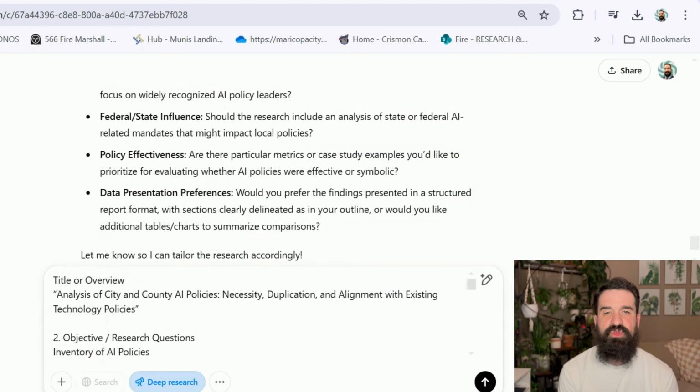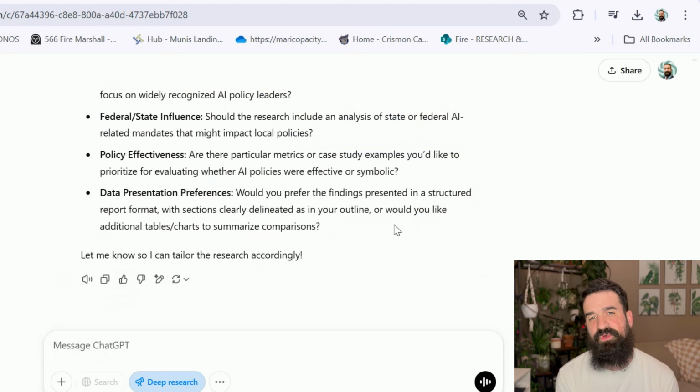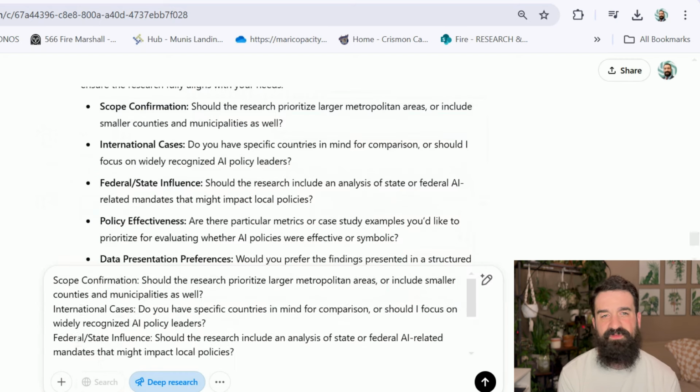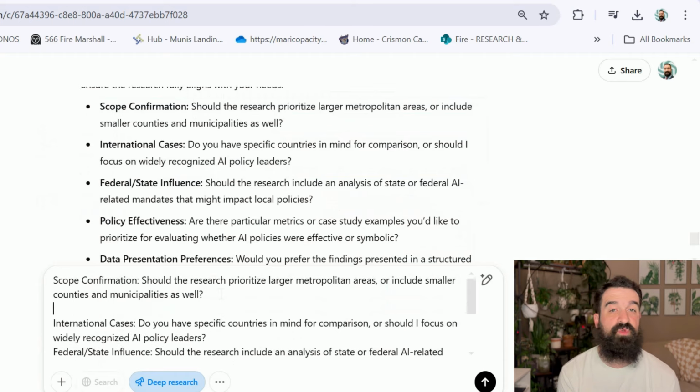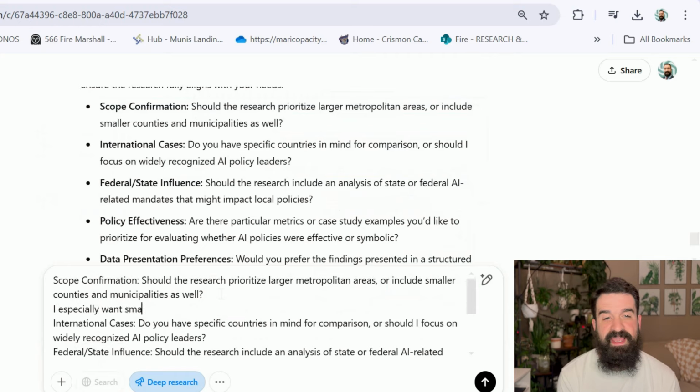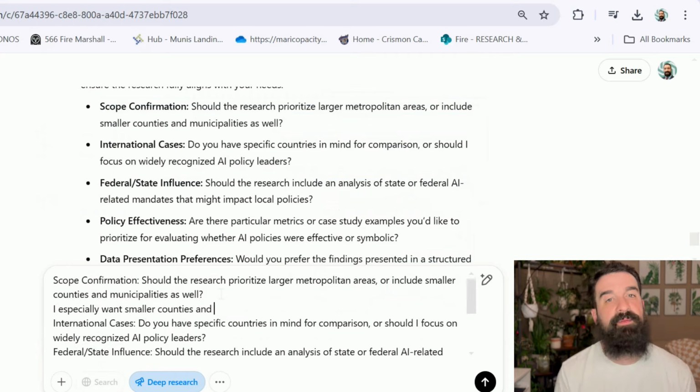So it's going to go through, and a lot of times when you first put a prompt into DeepResearch, it asks a couple of clarifying questions, like, should the research prioritize large or small municipalities? Should we look at federal and state influence or things like that? So I'm going to copy this, and try again here, copy this, paste it in there.